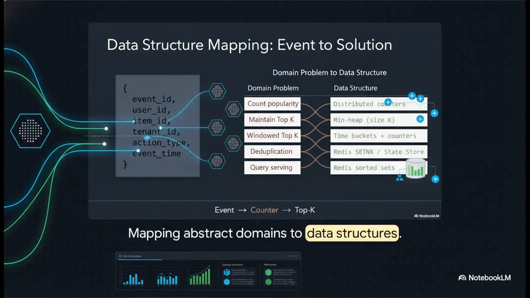The secret to absolutely crushing the initial stages of a senior or staff interview is precisely mapping those abstract domain problems to concrete data structures. For instance, we're going to use distributed counters for popularity, and we'll map our top K requirement directly to min heaps and Redis sorted sets to serve those incredibly fast queries. Getting this mapping right from the start is completely crucial.